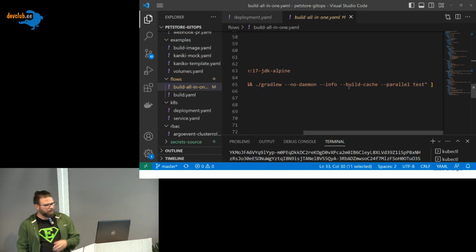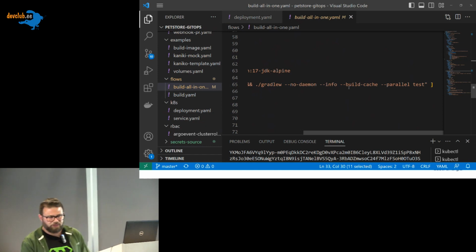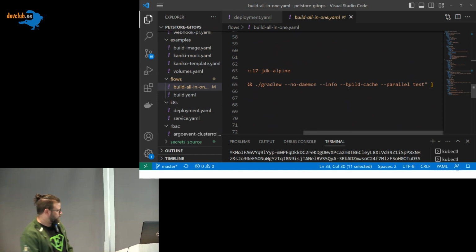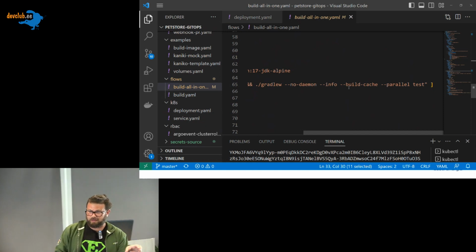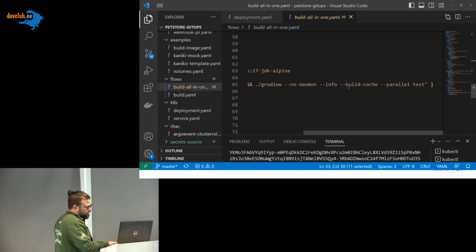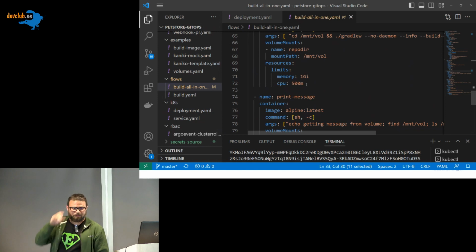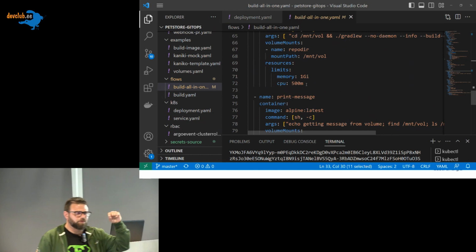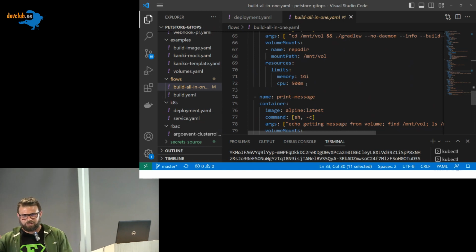Using the Gradle wrapper, I want to execute tests, to be sure that all the unit tests for this application are running correctly, and then I want to do other stuff. So, correct? First step, I clone the repository, the pod was destroyed, the repository remained in the volume, and now I want to run the test over this repository. Another pod, another image. So this does more work, okay? If someone is familiar with Spring Boot, when you run the test, it starts downloading all the dependencies, correct? So it needs a lot of memory.